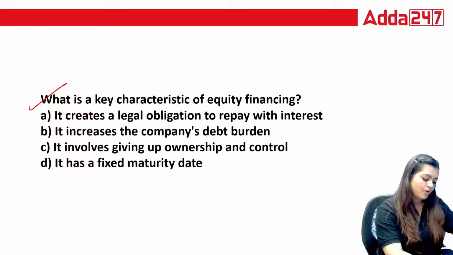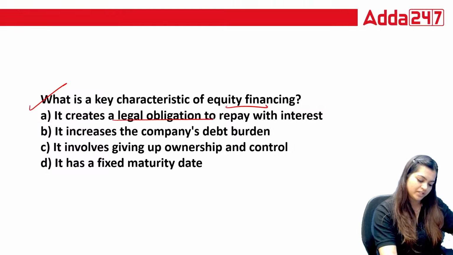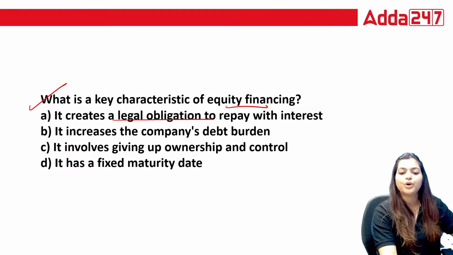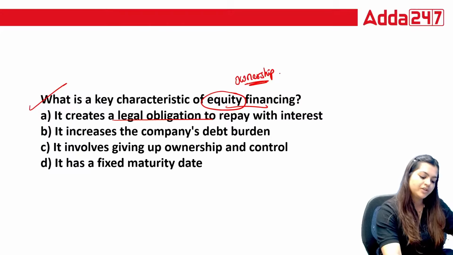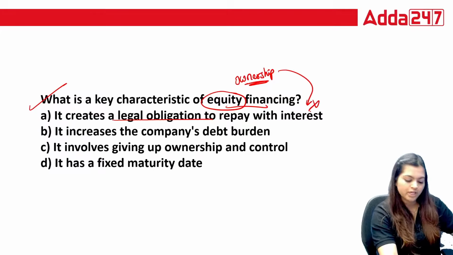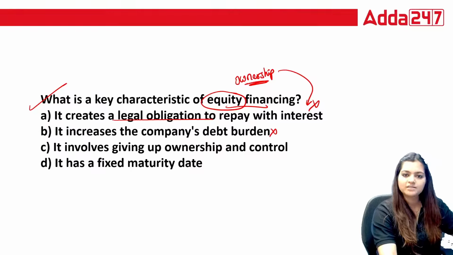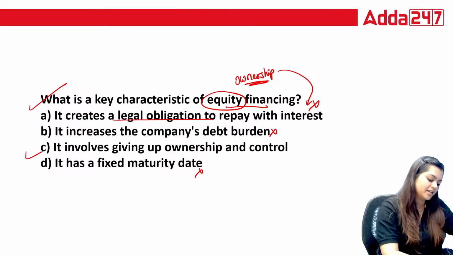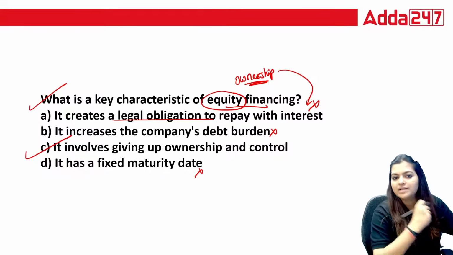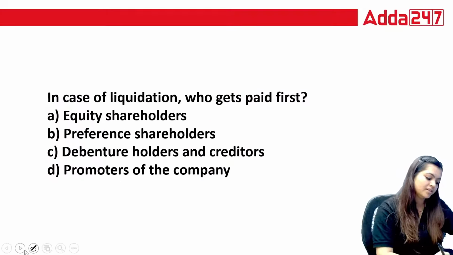Then next, what is the key characteristic of equity financing? It creates a legal obligation to repay with interest? It increases the company's debt burden? It involves giving up ownership and control? It has a fixed maturity date? Equity means you are sharing ownership. When you are sharing ownership, you will never receive any interest. This will never create a burden as a debt or a loan. And it has no fixed maturity date. The correct answer is that it gives ownership and control in the company. So the correct answer is C.